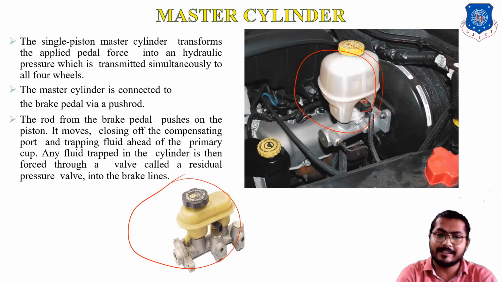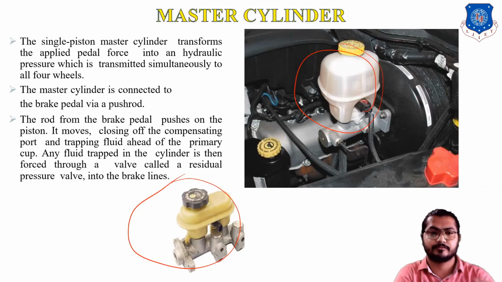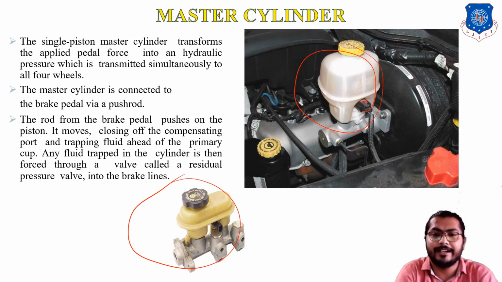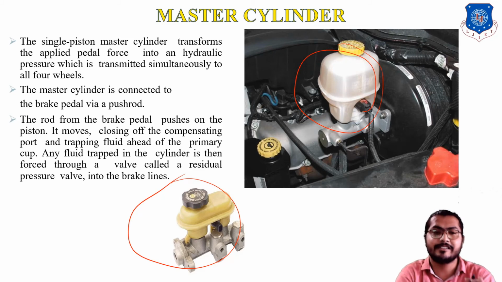The master cylinder is connected to the brake pedal via a push rod. This is the push rod and this is the pedal. The rod from the brake pedal pushes the piston. It moves, closing off the compensating port and trapping the fluid ahead of the primary cup, and the fluid trapped in the cylinder is then forced through the valve called the residual pressure valve into the brake lining.